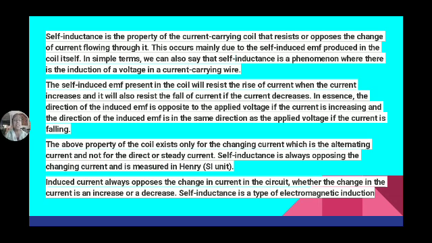So what is self-inductance? Self-inductance is the property of a coil due to which it opposes any variation in current. If the current is increasing, it opposes the increase in current. If the current is decreasing, it opposes the decrease in current. Because of this property only, EMF is induced in that coil, and the direction of induced EMF is always such that it opposes the cause of its production. It means it opposes the applied voltage, and it is denoted by the symbol capital L and measured in henries.